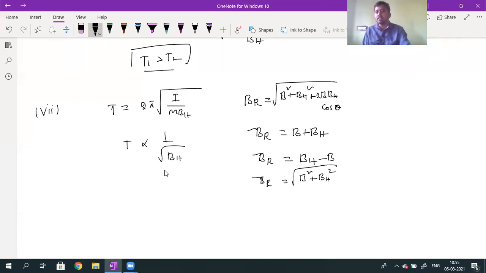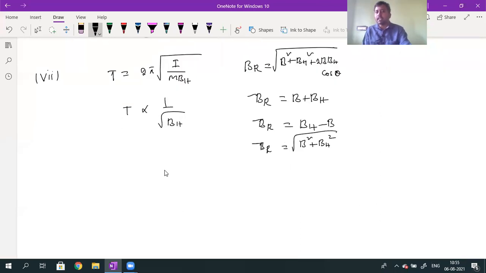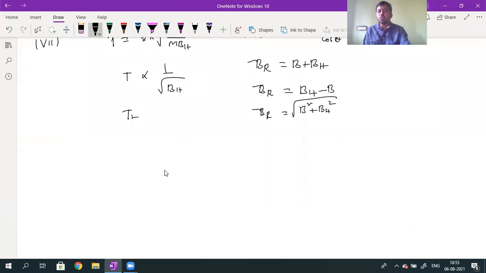Is it understood, Akshata? For a given bar magnet, T value is inversely proportional to root over BH. BH value changes from place to place. Here I can also write T2 by T1. If two places are given, the time period ratio will be given by BH1 divided by BH2.